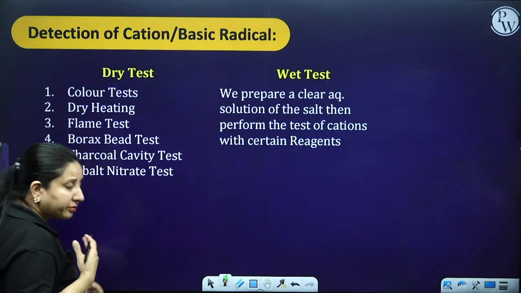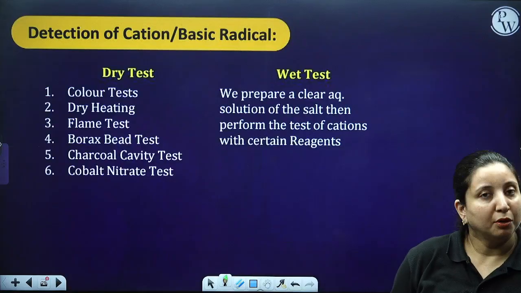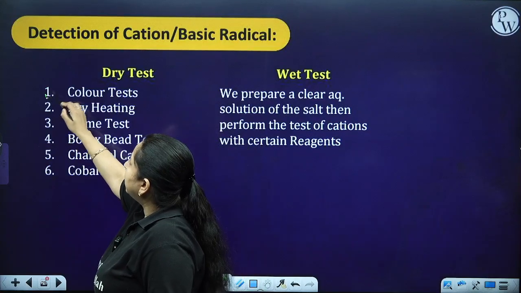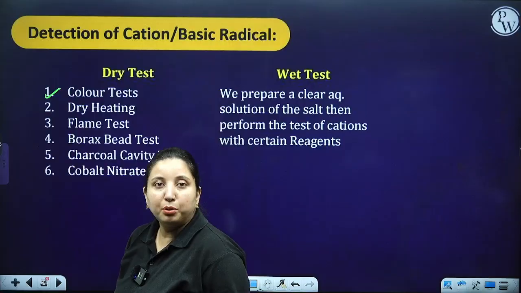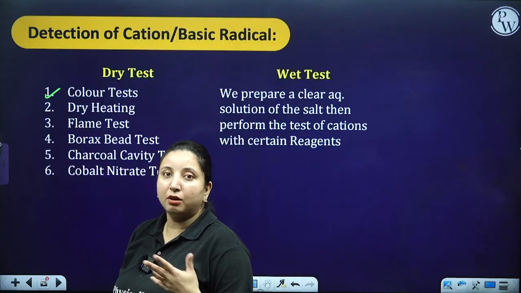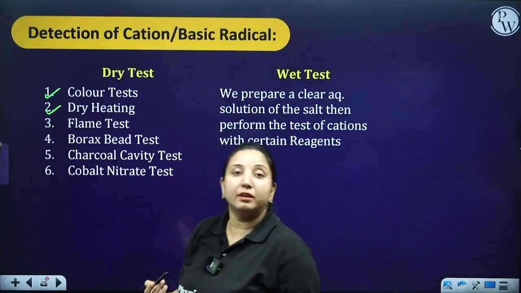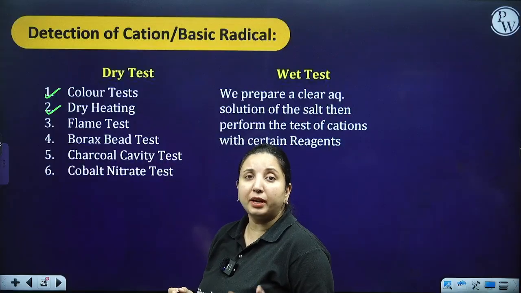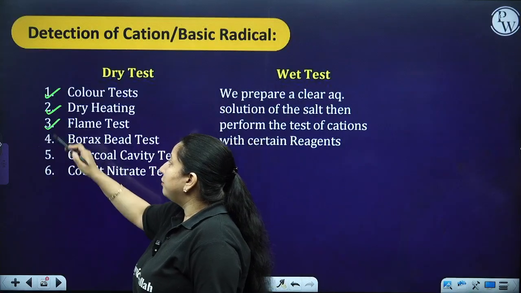Now the very first thing we do is the dry test and then we go for the wet test. In the dry test we have the color test, that is how it looks, whether it is white in color or blue or green or pink. Then we do a dry heating test, when you heat it in a dry test tube, nothing being added, what type of smell came, whether it melts or not. Then we have a flame test.